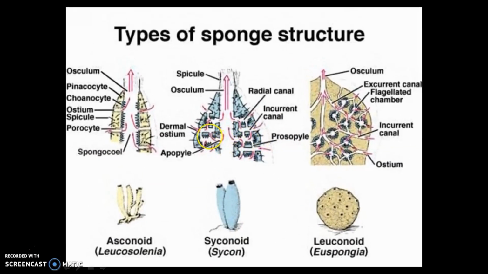Okay, friends. So this is the overall view. These are the apopyles present here, and these are the radial canals present here, and the first canals are the incurrent canals. Prosopyles are the openings present between incurrent and radial canals. The opening present between these two is called the prosopyles. Likewise, here we find the flagellated chambers present, and the canal that moves outside is called the excurrent canals, and between the incurrent canals and flagellated chambers, ostia are found to be present. So this is the overview of the types of canals.